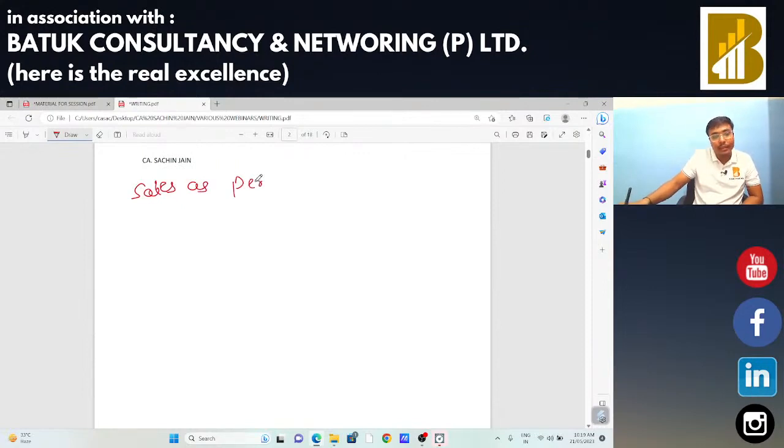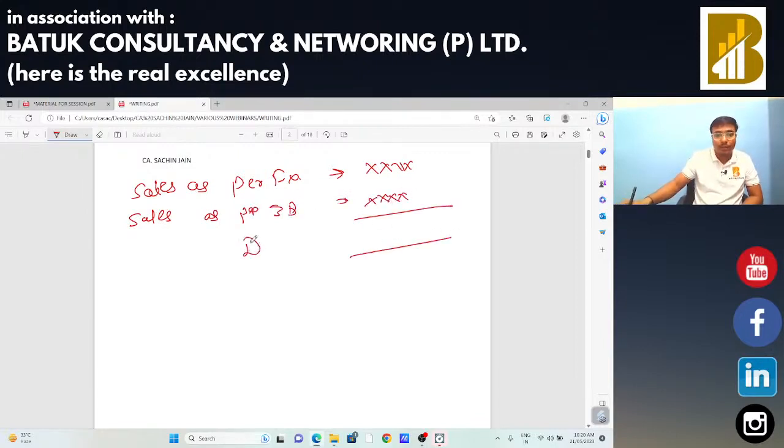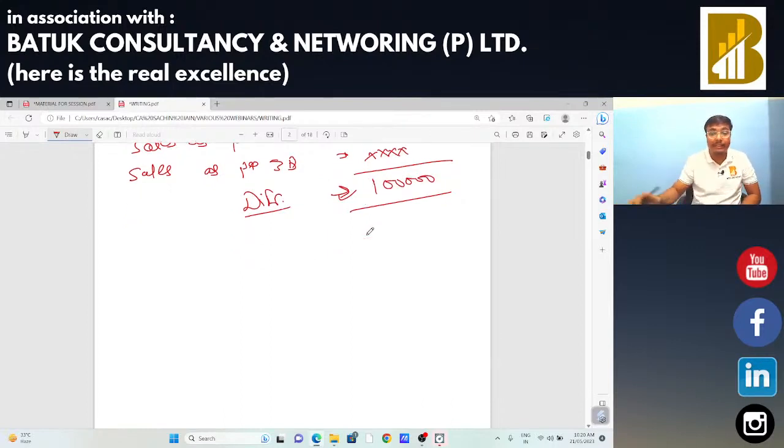Sales as per financial statement, suppose this is the sales as per 3B, in which the party has paid the tax. Now there is a difference. Suppose there is a difference of 1 lakh rupees, you had excess paid the tax in GSTR 3B in excess of 1 lakh rupees, in that case 50,000 is due to incentive, or there is also enough freight income booked in that particular case around 1 lakh rupees.